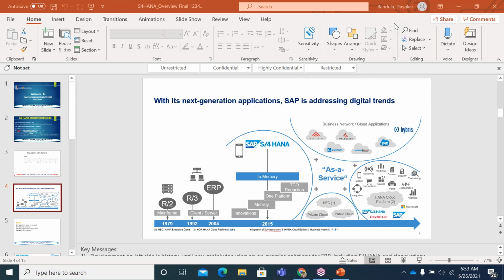What is an in-memory database? We'll discuss that in the future. So it is a new database. HANA is a database which is built with in-memory technology.